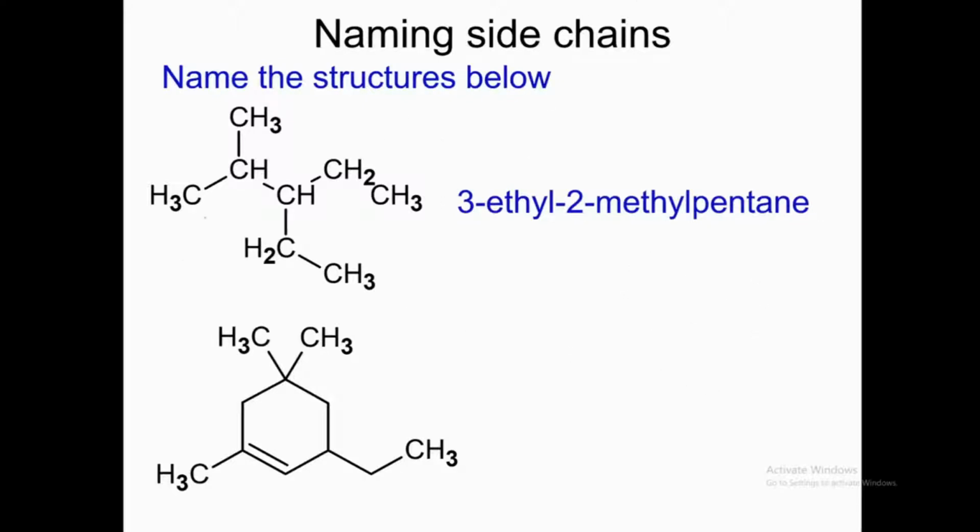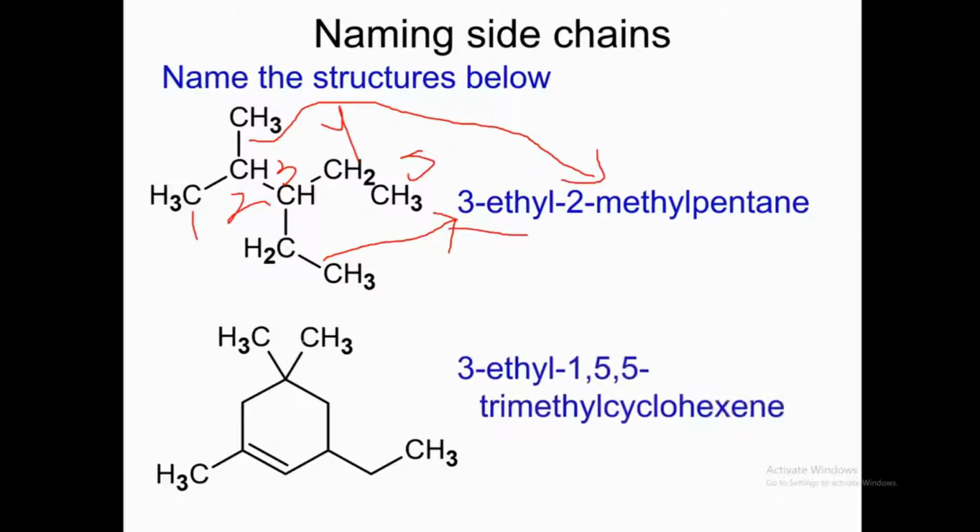So do you select the longest chain? 1, this carbon, number 2, number 3, number 4, and number 5. And this is 3, so 3-ethyl, and this is 2, so 2-methyl. We will say 3-ethyl 2-methyl pentane. And the next structure is this one, which is 3-ethyl 1,5,5-trimethyl cyclohexene.